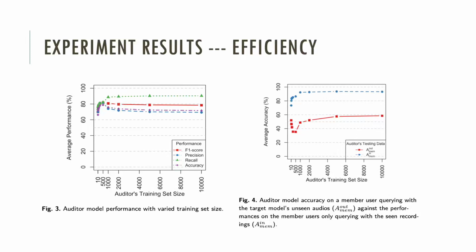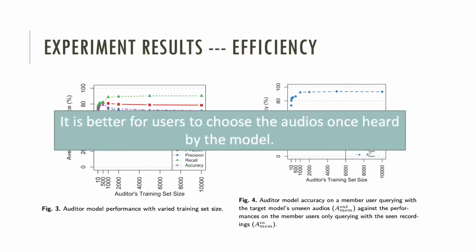From figure 4, we know that the auditor can reach a much higher accuracy using recordings that the ASR model has seen before than using unseen recordings. Specifically, it has a peak accuracy of around 94%. In conclusion, it's better for users to choose audios once heard by the model.